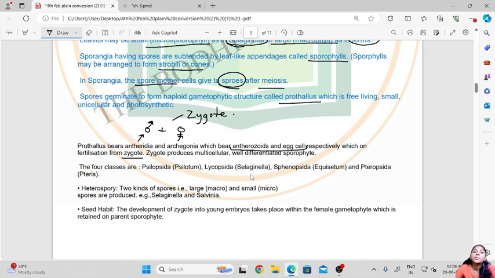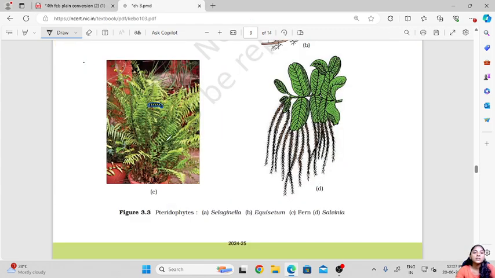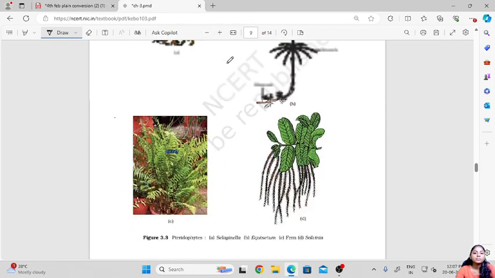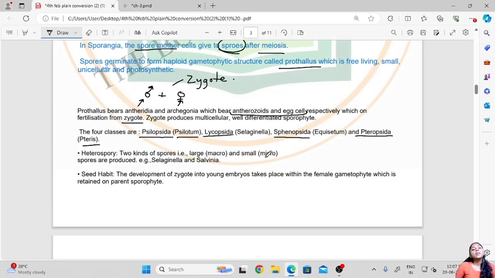Now the zygote which is produced develops into a multicellular and well differentiated sporophyte. Now the pteridophytes are differentiated into 4 classes. The first one is Psilopsida, an example is Psilotum. Then we have Lycopsida, an example is Selaginella. Then we have Sphenopsida, an example we have seen is Equisetum. Then we have Pteropsida, example is Pteris. This is the example of Pteris, which is a fern.